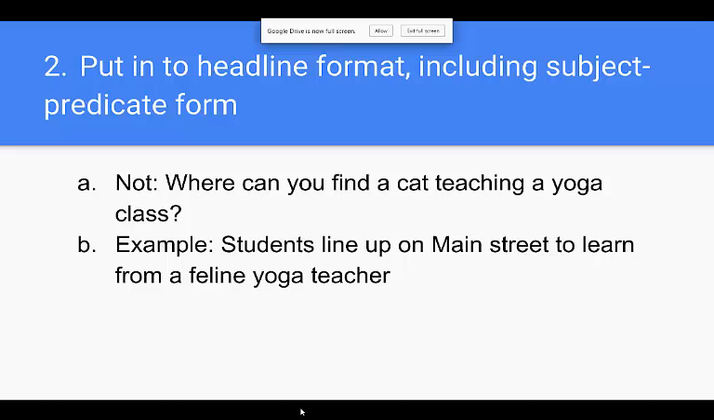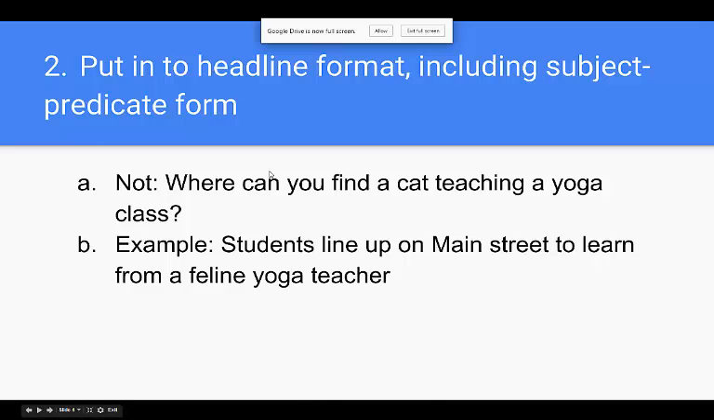The second thing you need to do is put it into headline format, including subject predicate form. For blueprint's sake, you need to write everything with a subject and a verb following after it. And for normal headlines, you need to capitalize the first letter of the headline and then not capitalize anything else unless it's a proper noun, and include no punctuation at the end.